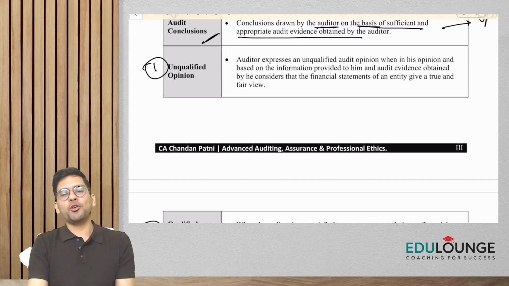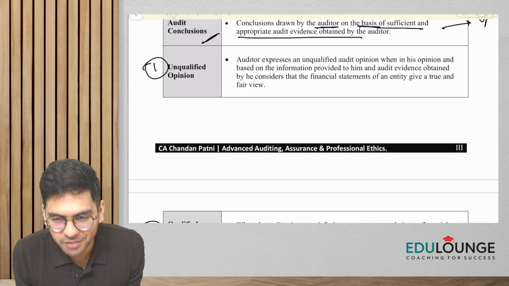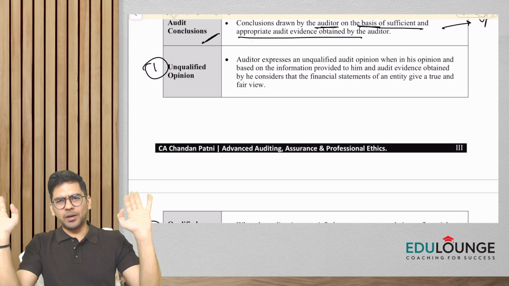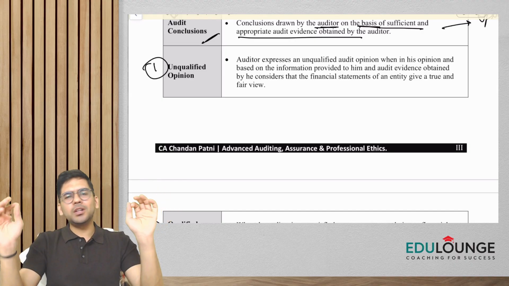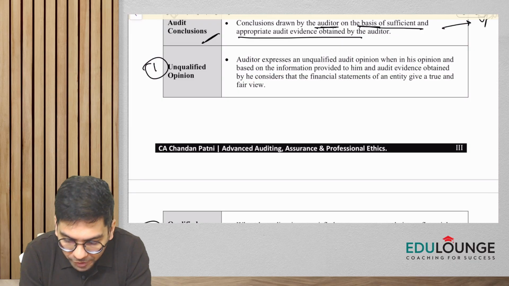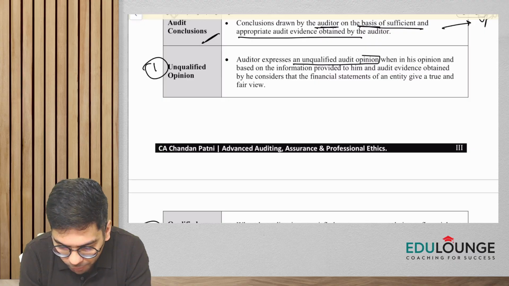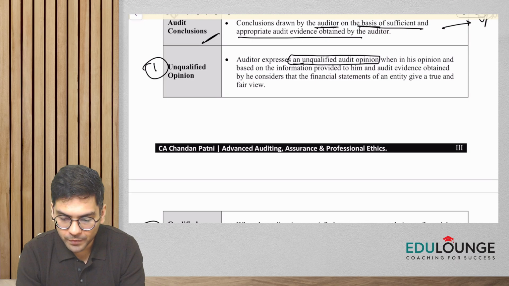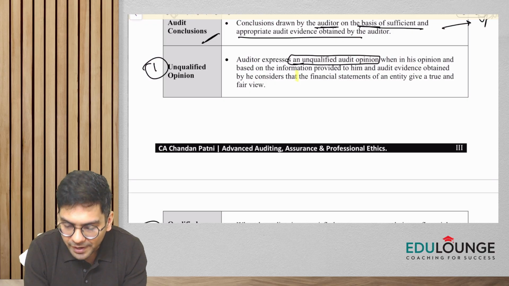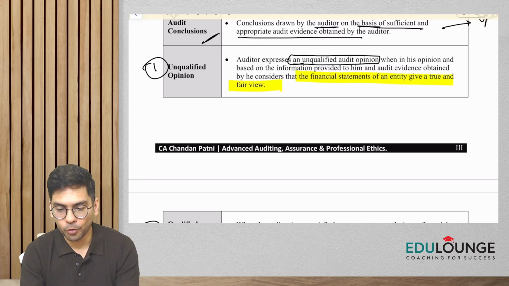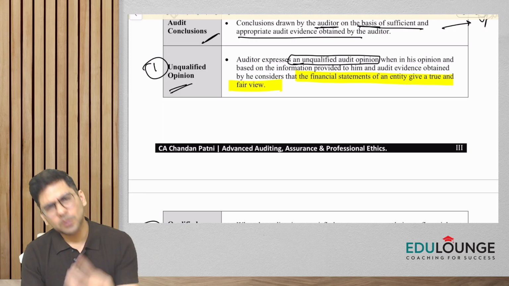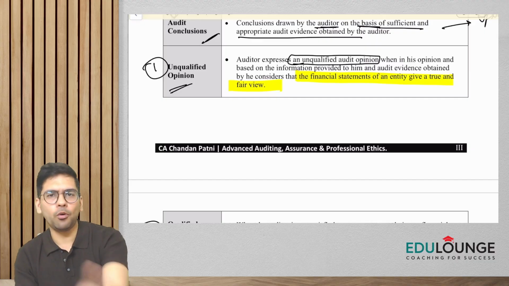So unqualified opinion means what? All of you are very much familiar with it. Guys, if each and every item of the financial statement is giving a true and fair view, we will give an unqualified opinion, a clean report. So the auditor expresses an unqualified audit opinion when, in his opinion and based on the information provided to him and audit evidence obtained, he considers that the financial statement of an entity gives a true and fair view. So in simple words, remember, you are going to give an unqualified opinion when all the items of the financial statement give a true and fair view.